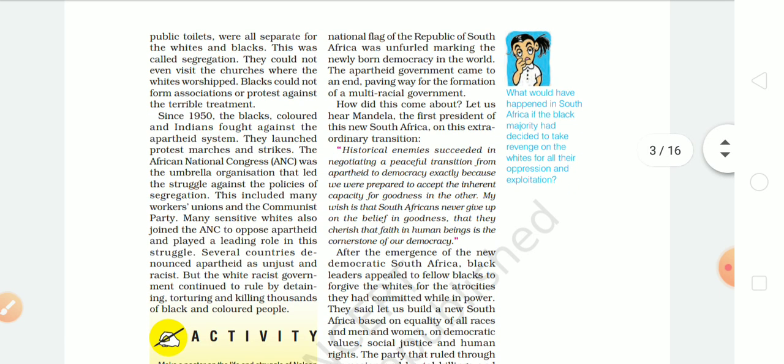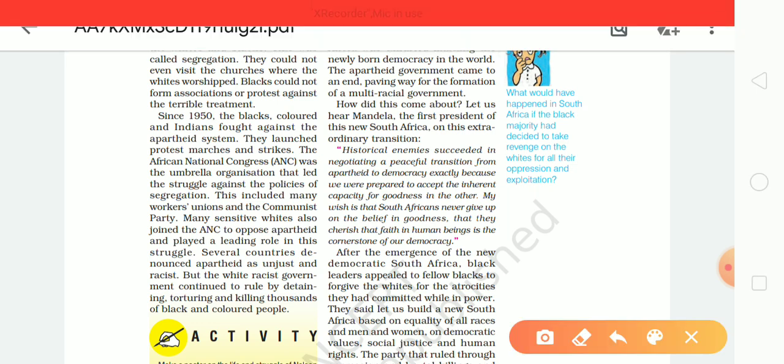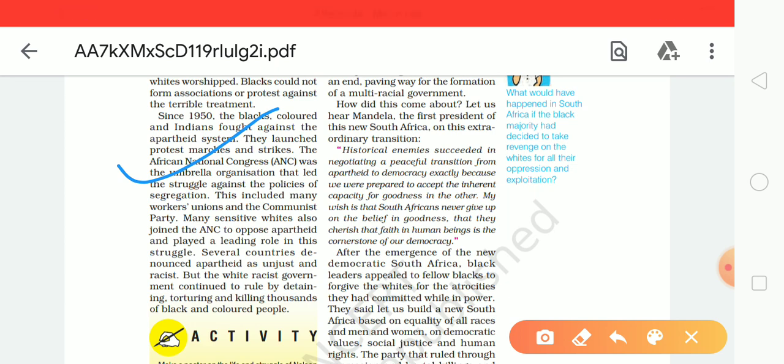Students, he fought against it for a couple of decades, and at the end it brought a fruitful result for South Africa, especially for black people. The apartheid system continued, but the African National Congress, the ANC, was an umbrella organization that led the struggles against the policies of segregation.